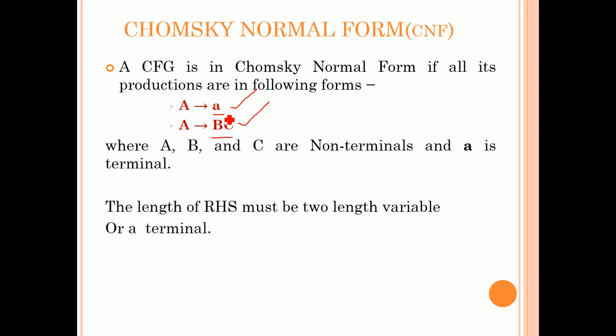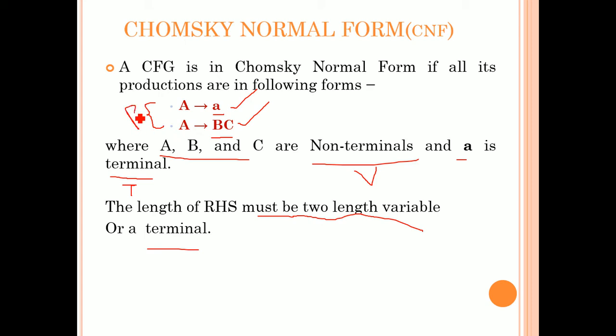The right hand side productions of a context-free grammar must have a standard format. What is that standard format in Chomsky normal form? That is either a terminal or a two-length variable. So this is the standard format for Chomsky normal form. Here A, B, C are non-terminals, or we can call it the variable set, and small a, lowercase, is what we call a terminal, and these two we can call productions.